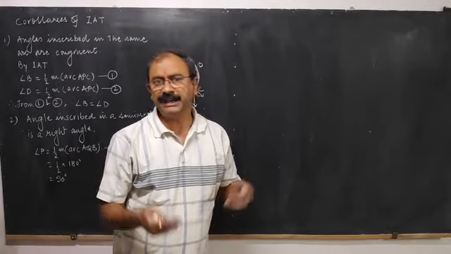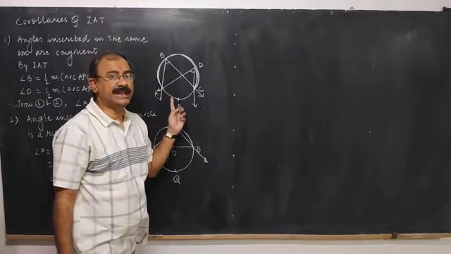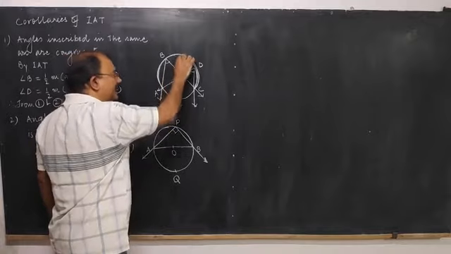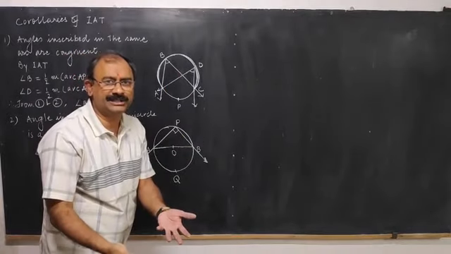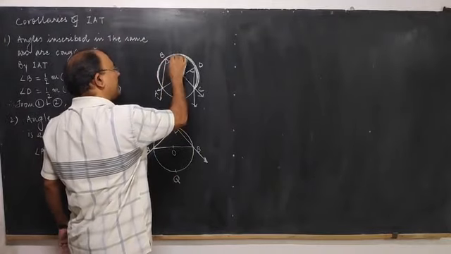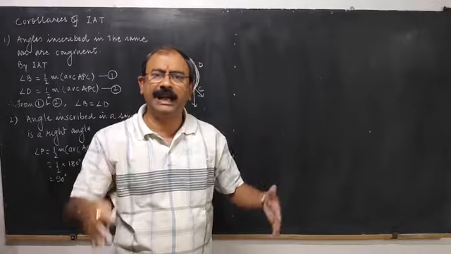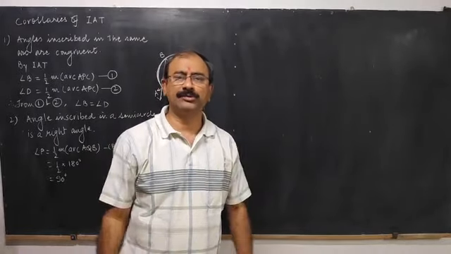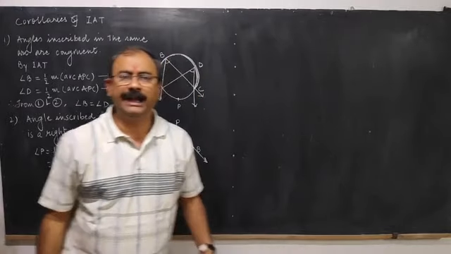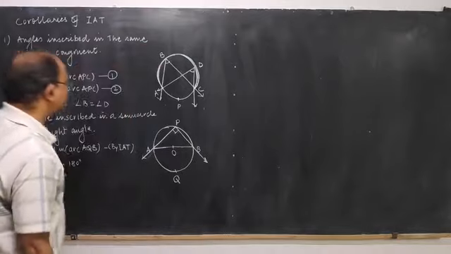And the corollary says that they are congruent. How many such angles can you inscribe in this arc? Infinite. Take this as the vertex joined with A and C. Another angle you will get inscribed in the same arc. So like this you can take infinite points on this arc and you can get infinite angles, and all those angles will be congruent to each other. So we have taken two angles, and the proof is very simple.